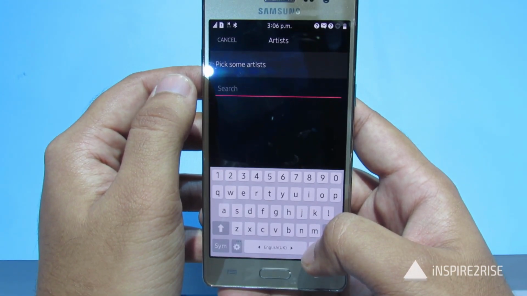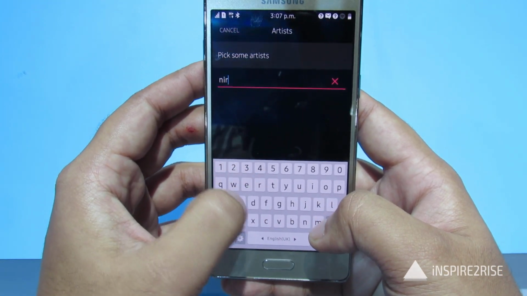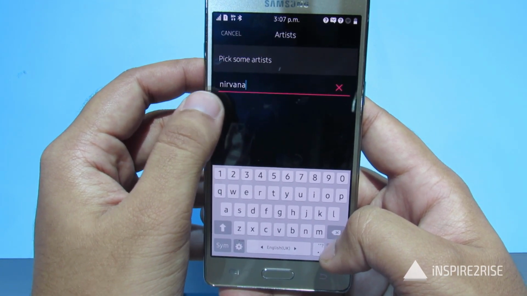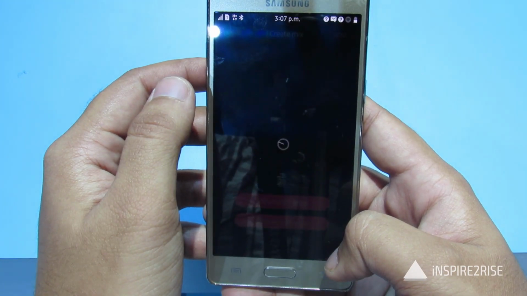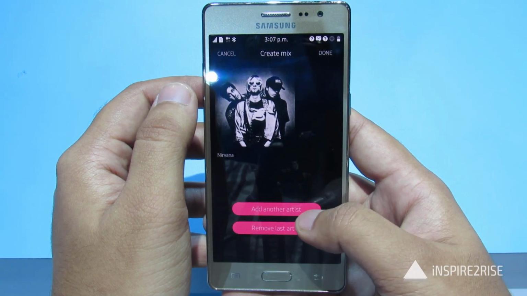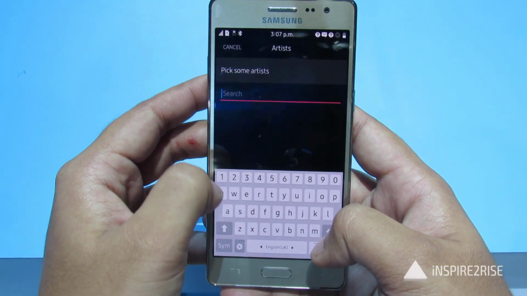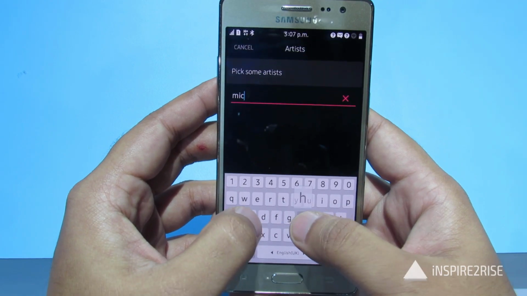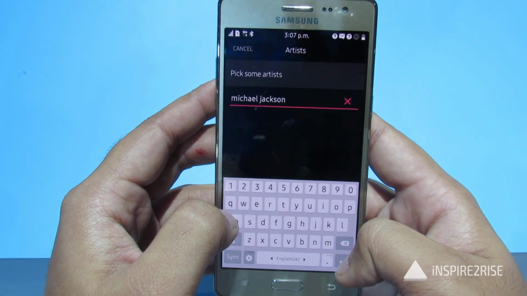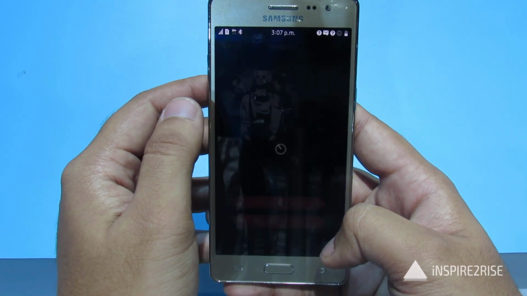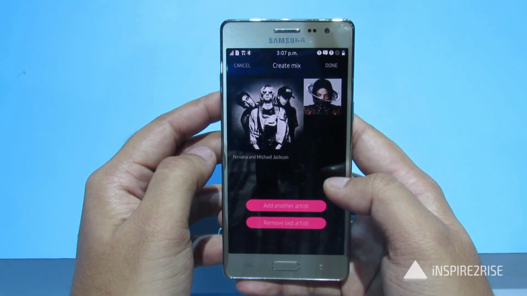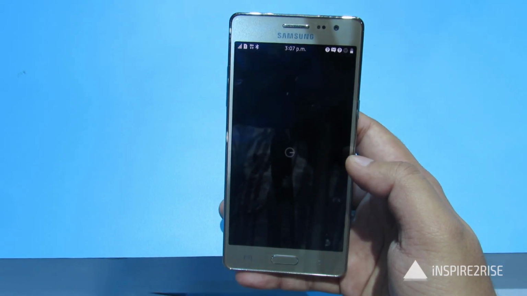The Mixed Radio has a library of 12 Indian languages, including Hindi, Telugu, Tamil, Punjabi, Bangla, Odia and Marathi. And the Z3 users can not only stream music from these languages, but they can also take music for offline keeping with them. So this is the first artist that we added, the band Nirvana, and we will just add another quick artist over this. The Mixed Radio creates a very personalized music streaming experience, and over a duration of time it curates the mixes and recommends tracks to you that you might like.